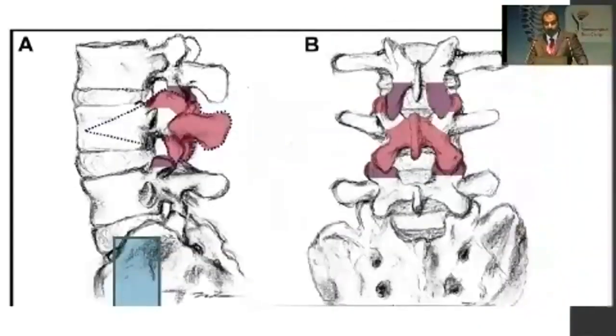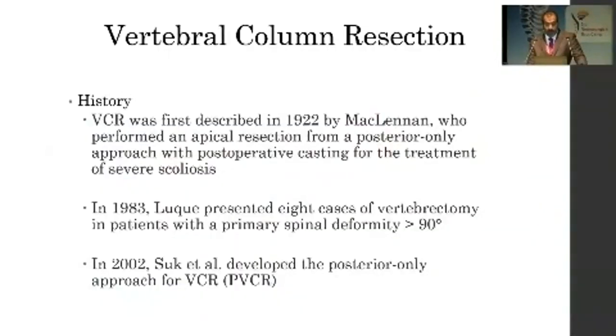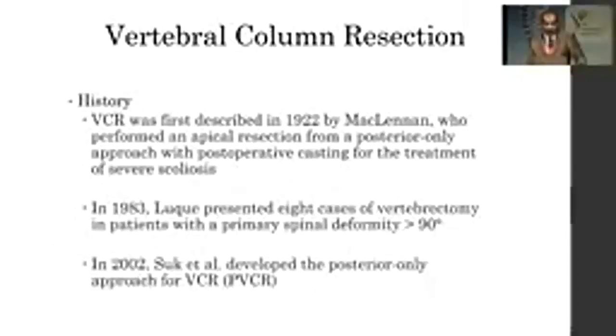So this cartoon shows the amount of bony resections you have to do in AP view. Vertebral column resections, these are the most extensive ones. They were first described in 1922 by McLean, who performed an apical resection from the posterior only approach with postoperative casting for treatment for severe scoliosis. In 83, Lenke presented 8 cases of vertebrectomy in patients with primary spinal deformity of more than 90 degrees.